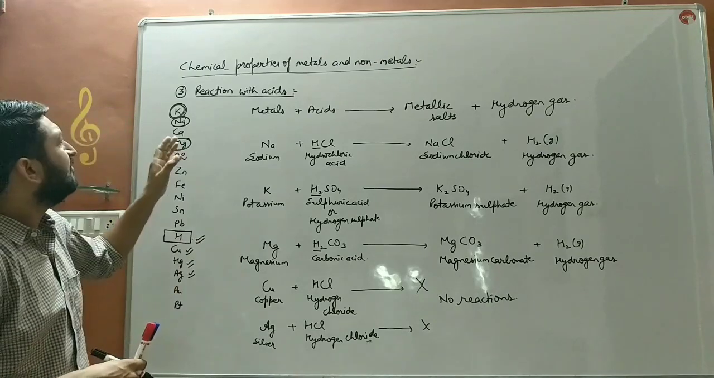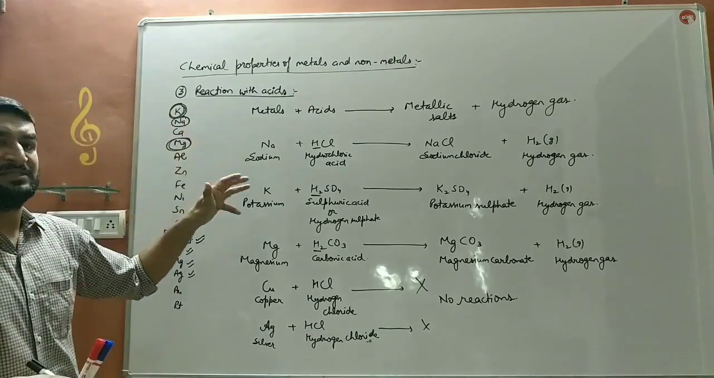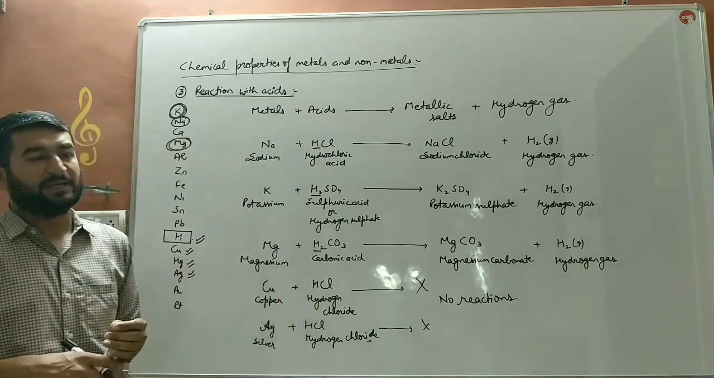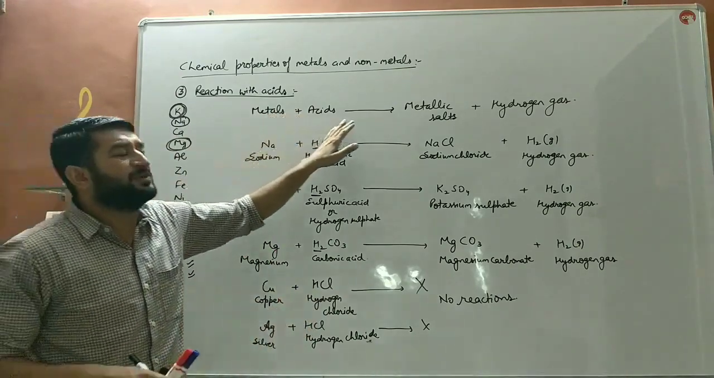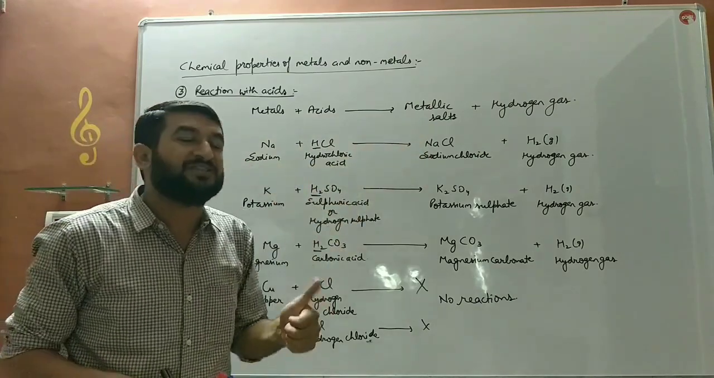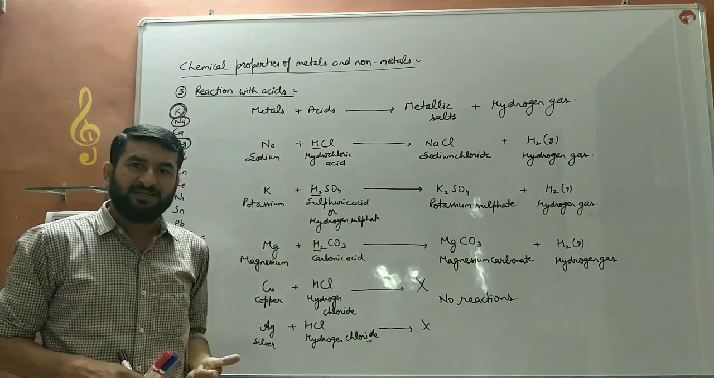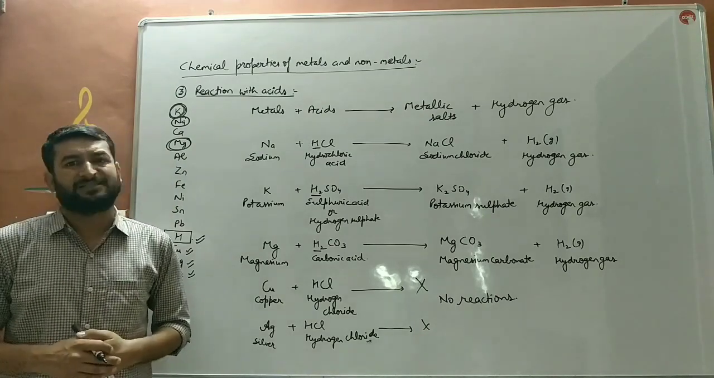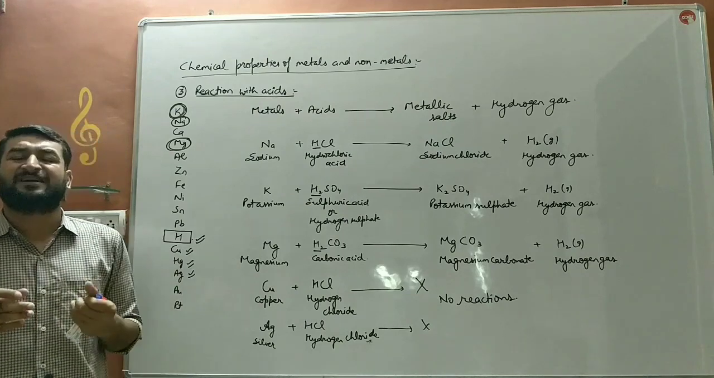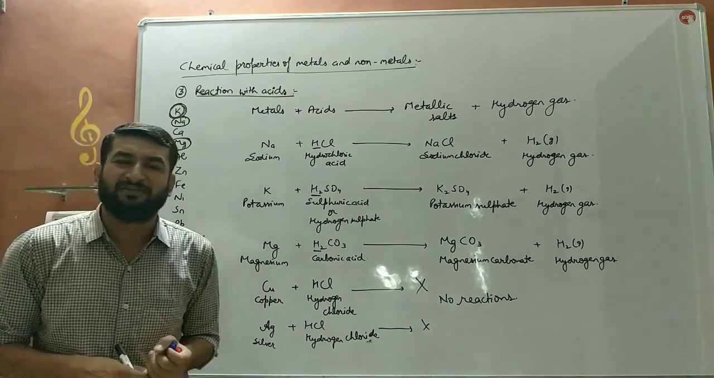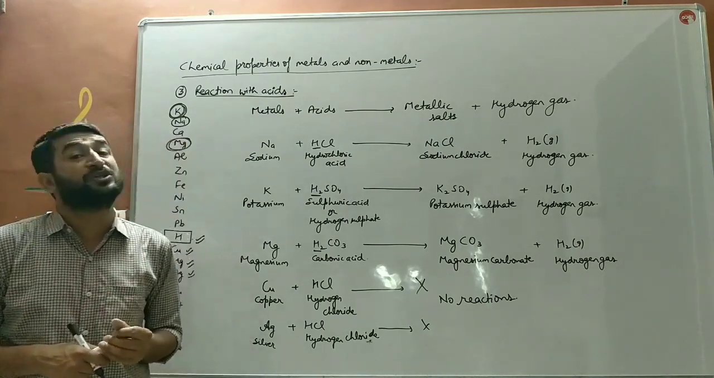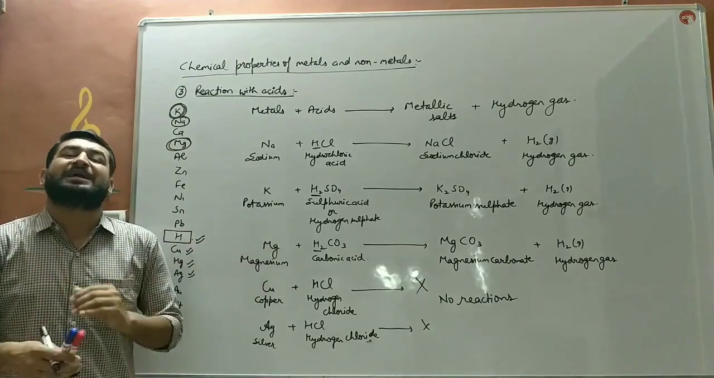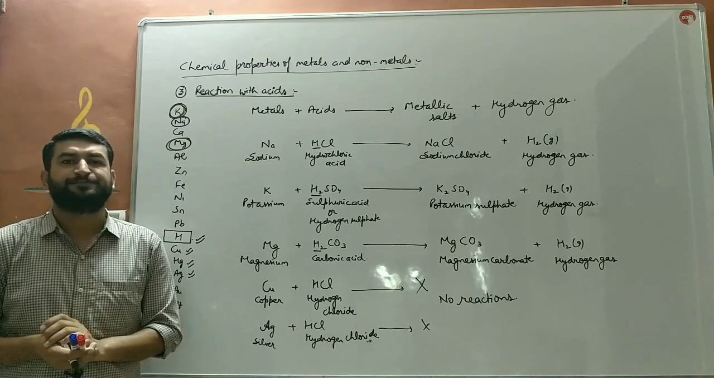So that is the reaction of acids with metals and non-metals, and on this basis also you can differentiate between them. Metal reacts with acid to form metallic salts with the release of hydrogen gas, whereas non-metals do not react with acids. Metals react करते हैं बच्चों acid से, and they will form metallic salts and hydrogen gas is produced, whereas non-metals do not react with acids.